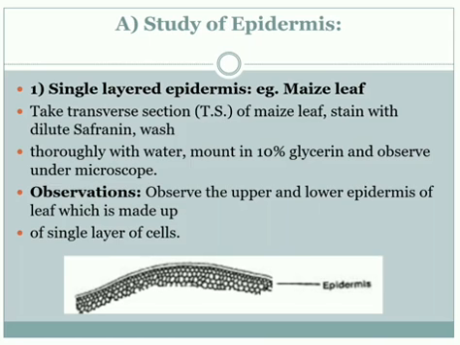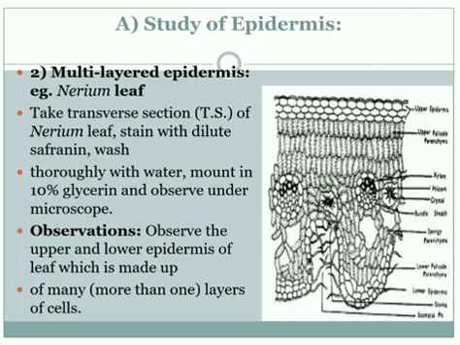Let us see in this diagram. Epidermis, the outermost layer: dark colored cells, compactly arranged at the outermost side, are known as the single layered epidermis. That is the epidermis. Observe the upper or lower epidermis of the leaf, which is made up of a single layer of cells. That is the single layer epidermis. Second one is the multi-layer epidermis. Let us see in this diagram.